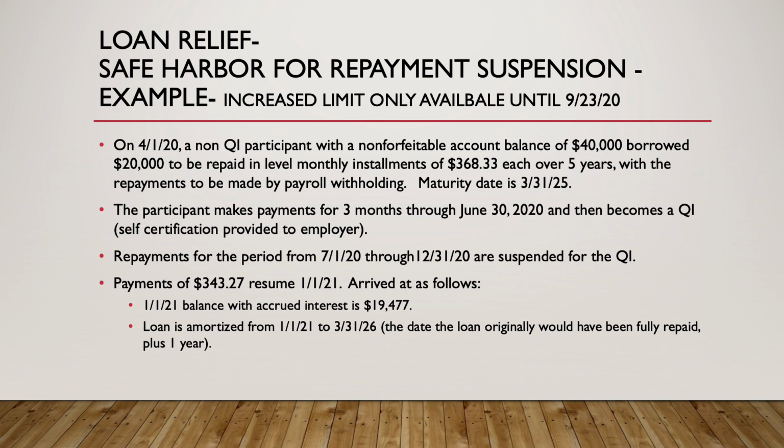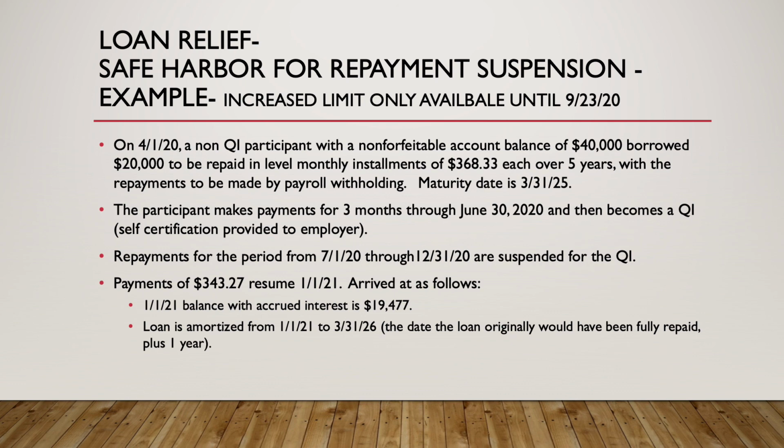So I have a quick example here. Let's say, for example, in April, a non-qualified participant had a non-forfeitable account balance of $40,000. They borrowed $20,000, 50%, and they began making repayments of $368 over 5 years. So the loan was taken on March 31st of 2020.